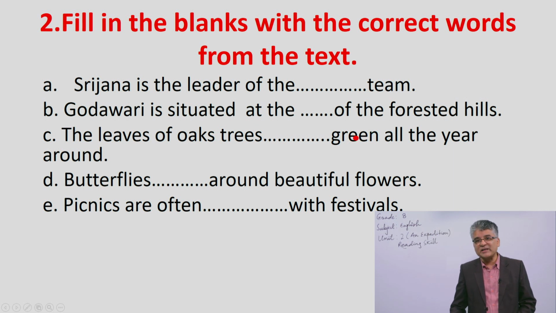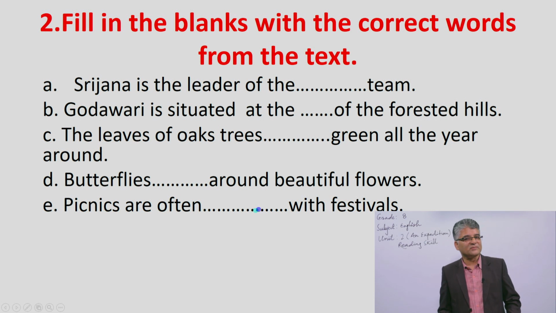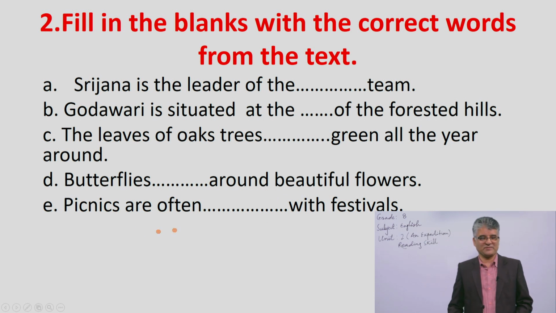All the clue is here: green all the year round. Number D, butterflies blank space around beautiful flowers. What do they do around the beautiful flowers? And picnics, the last one, E1: picnics are often blank space with the festival.